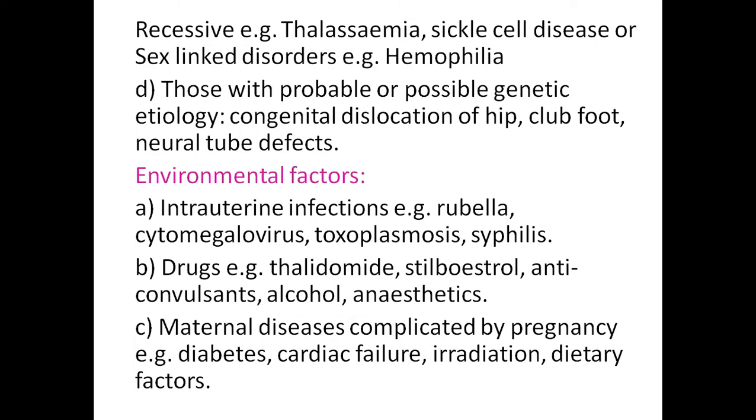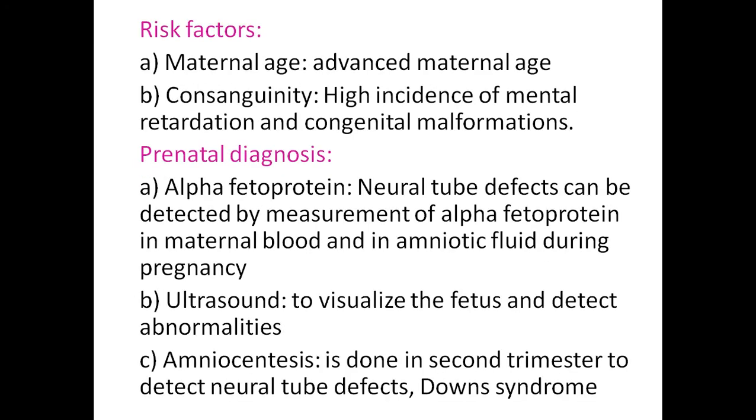And maternal diseases complicated by pregnancy, that is diabetes, cardiac failure, irradiation, and dietary factors. These are some of the maternal diseases which complicate pregnancy. These are the environmental factors which cause malformations.